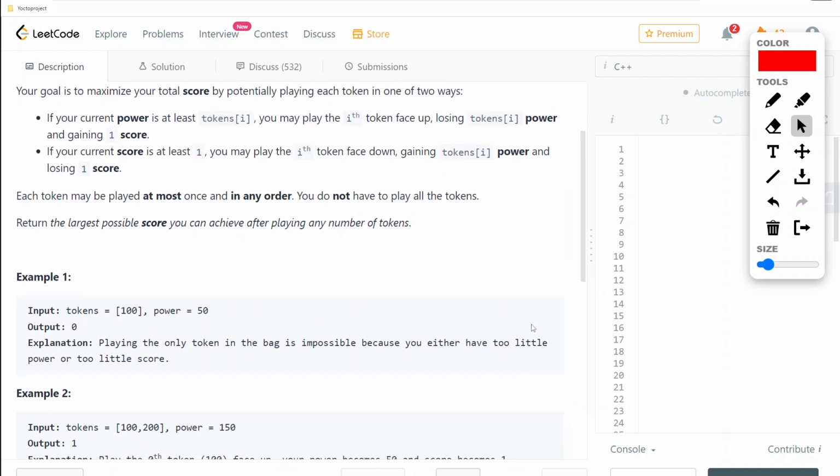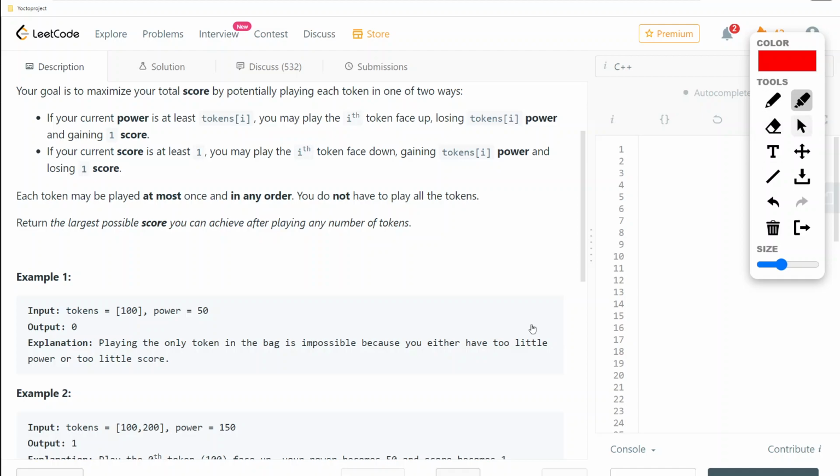I didn't check that. Yeah. So when we play face down, if your current score is at least 1, then only we can play face down. That is also one of the conditions. Okay. You may play the i-th token face down, gaining token power and losing 1 score. So that is also a scenario. If your current score is at least 1, then we will lose 1 score if we play this as face down, but we will gain power for the same.